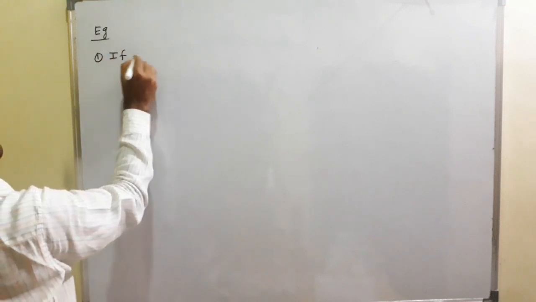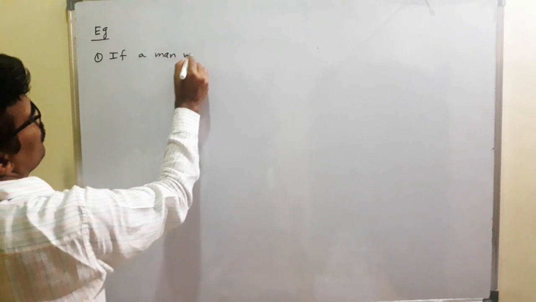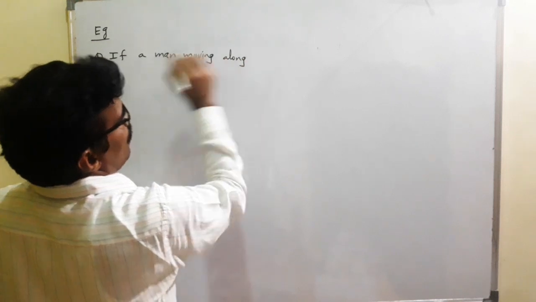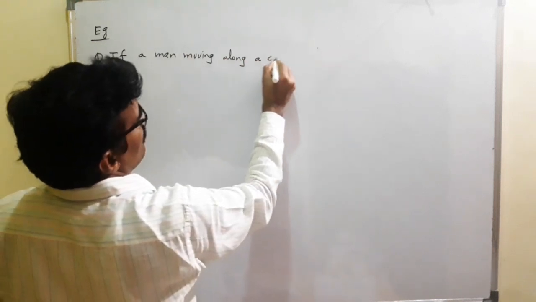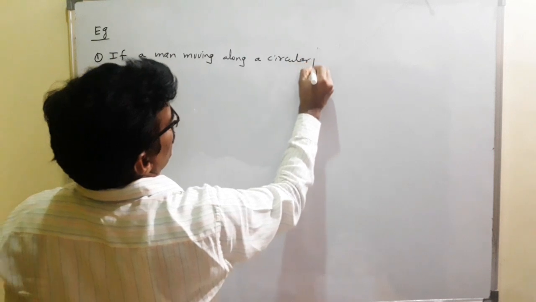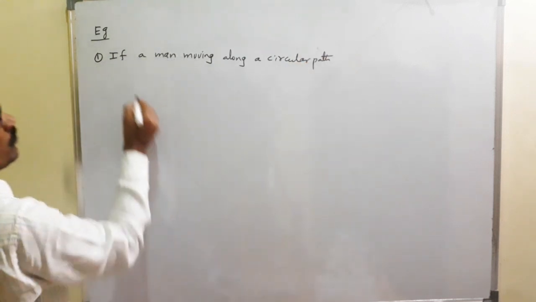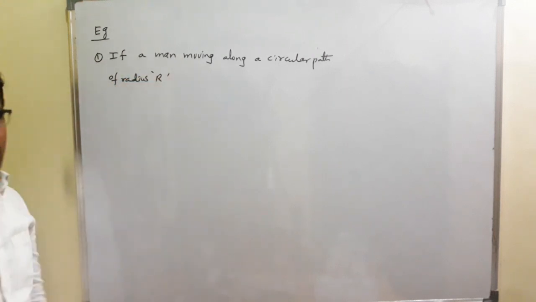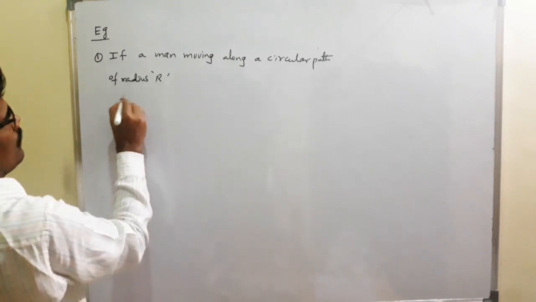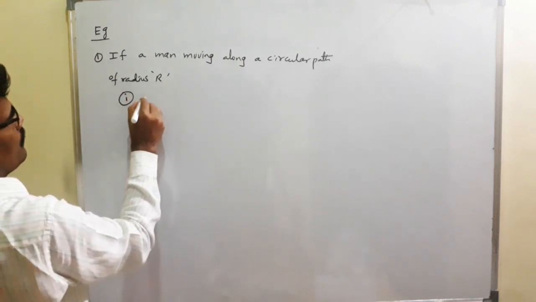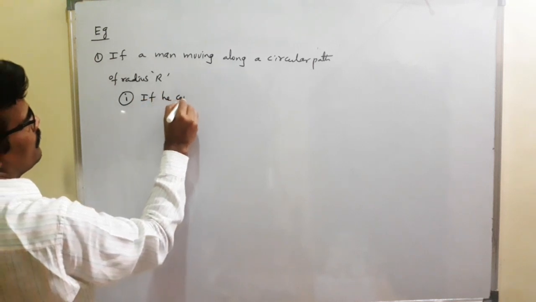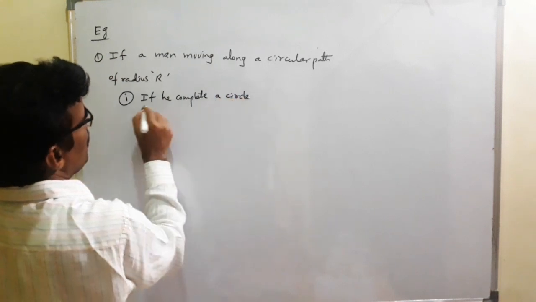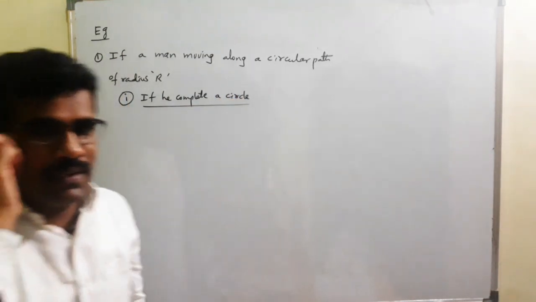If a man is moving along a circular path of radius capital R, here in this first case, if we complete a circle, then what is the displacement? What is the distance traveled?